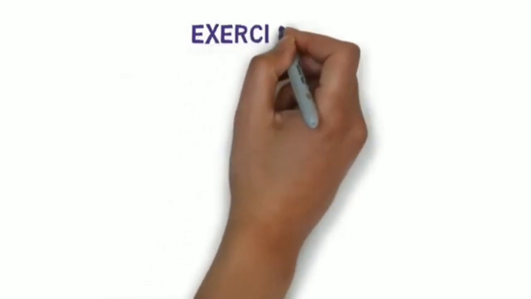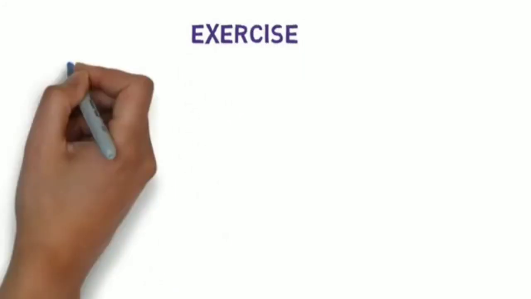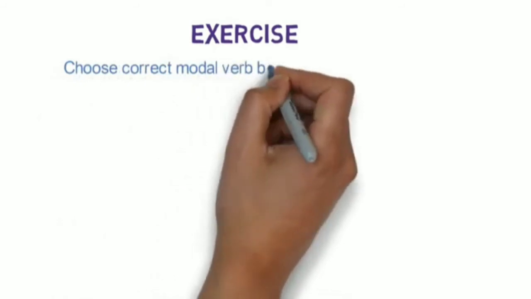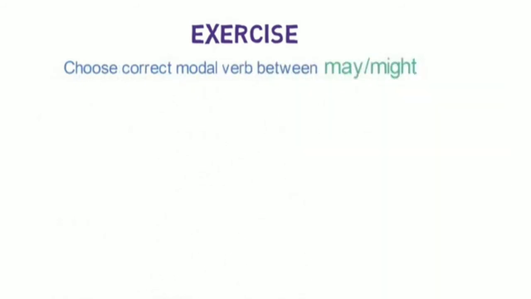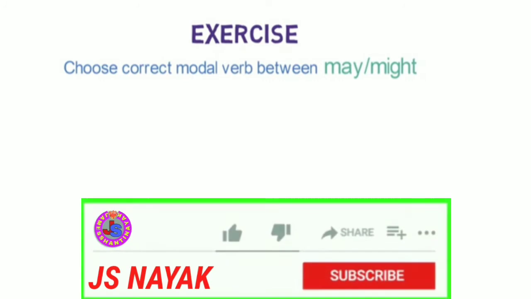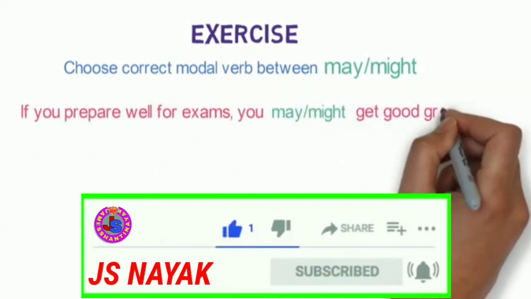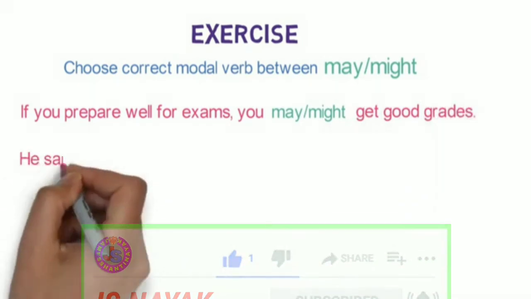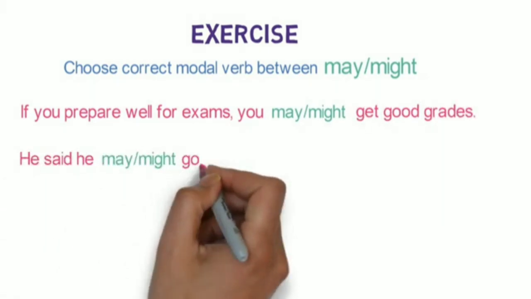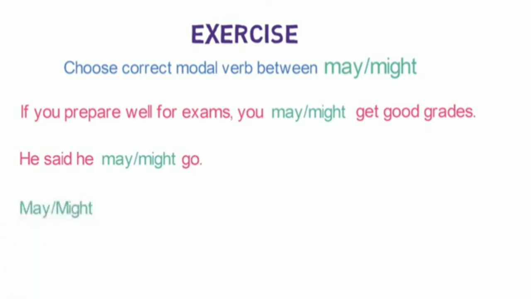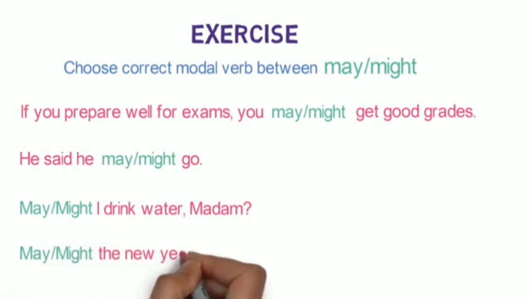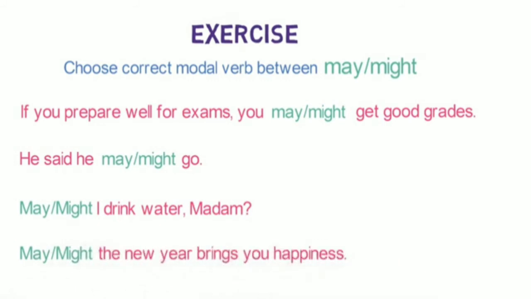Now I am providing you an exercise to practice. Here you need to choose the correct modal verb between may and might. The examples are: if you prepare well for the exams, you might get good grades. He said he might go. May or might I drink water, madam? May or might the new year bring you happiness? Please message me the correct answers in the comment. I will be waiting for your reply.